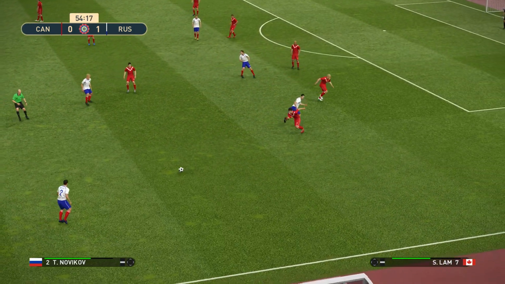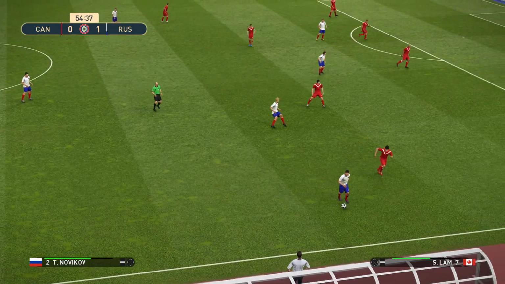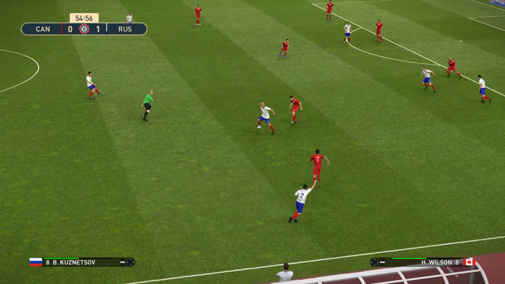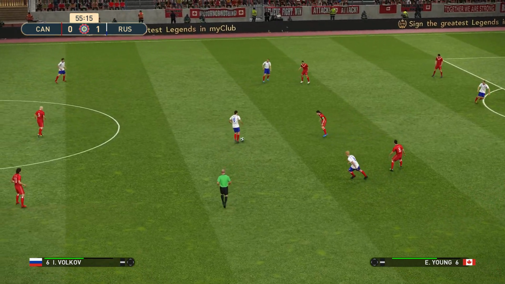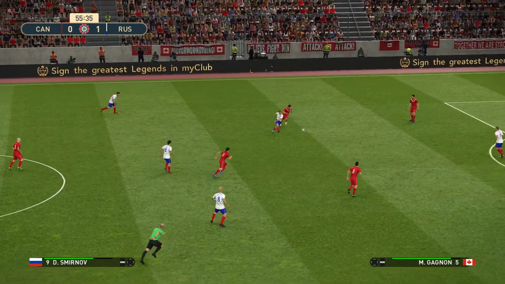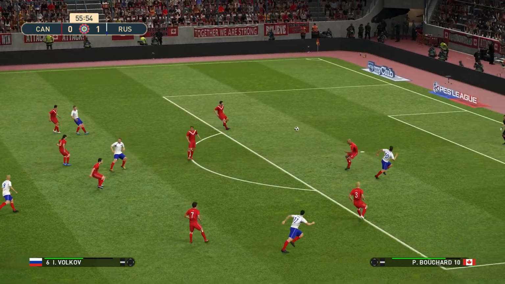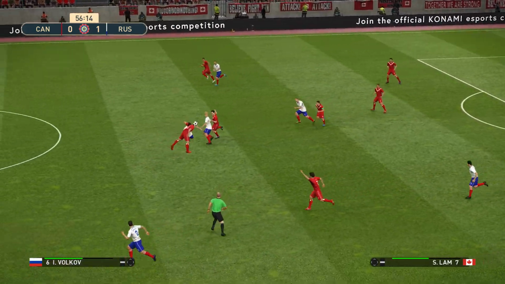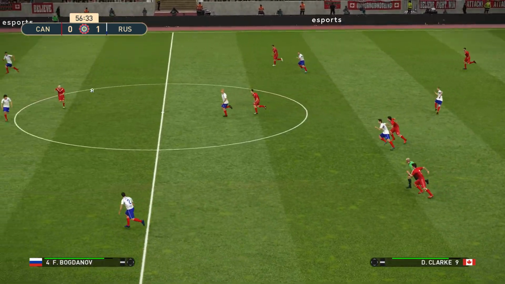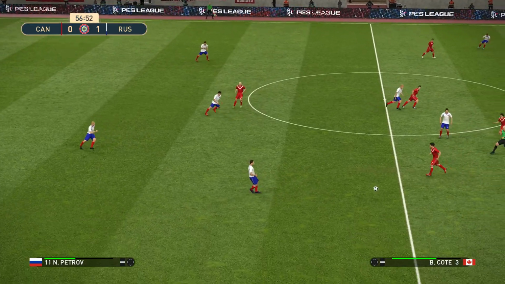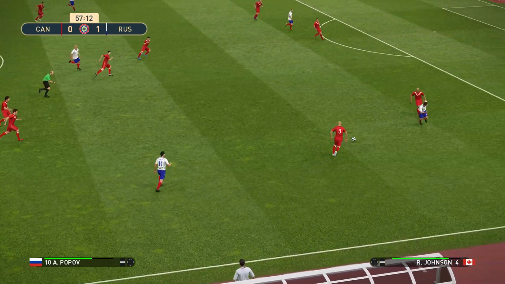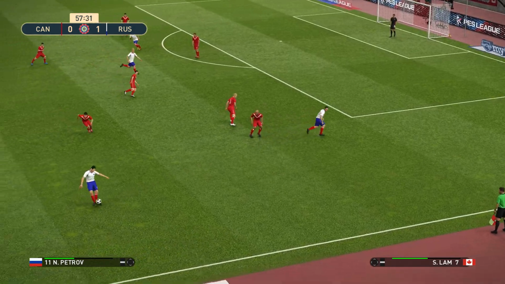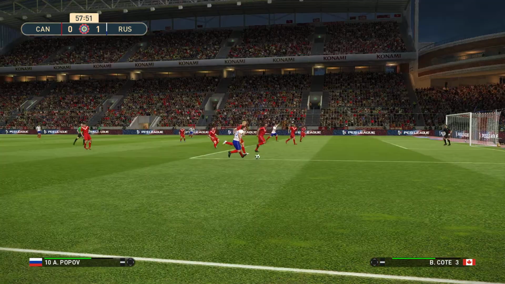Here's Petrov. Here's it back to Novikov. Volkov. Russia in control for now. They're up 1-0. Lamb plays it forward for Canada, but Russia win it back. It's been a great second half so far for Russia. Here's Popov.